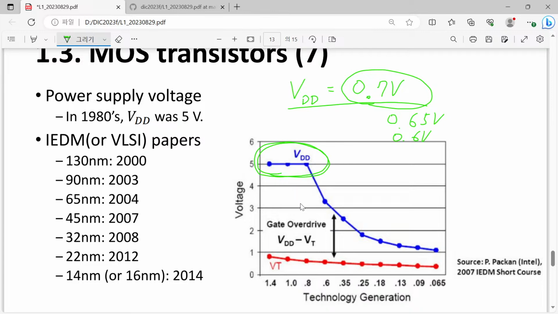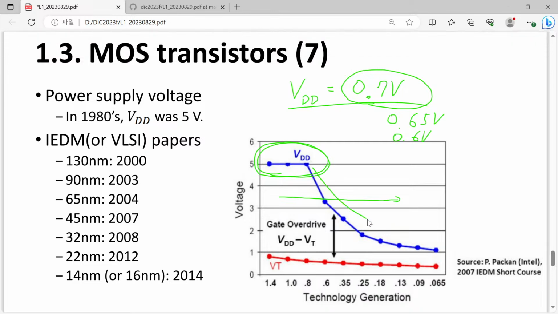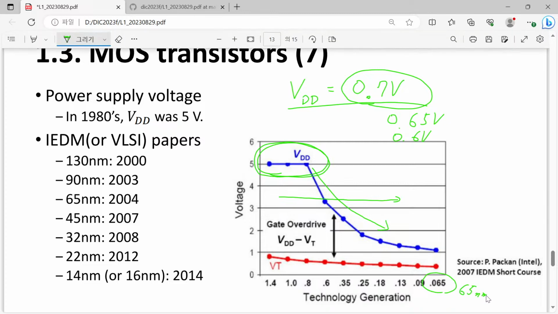However, as time elapsed, people found that in order to keep our technology evolving, we have to reduce the VDD values. So this is 0.065 micrometer, which is 65 nanometer technology. This is a somewhat old technology, but here we have around 1 volt.